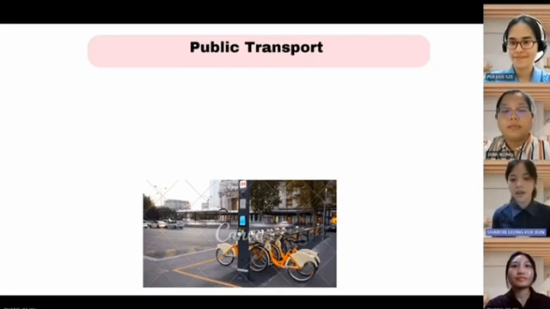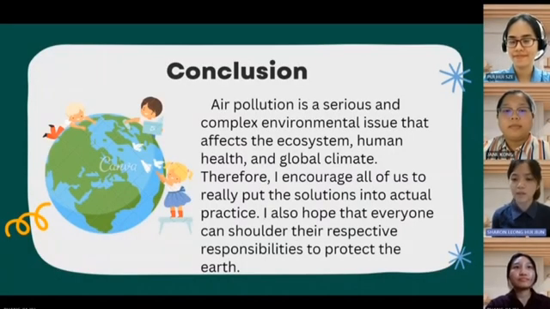In conclusion, air pollution is a serious and complex environmental issue that affects the ecosystem, human health, and global climate. Therefore, I encourage all of us to really put the solutions into actual practice. I also hope that everyone can shoulder their respective responsibility to protect the earth.